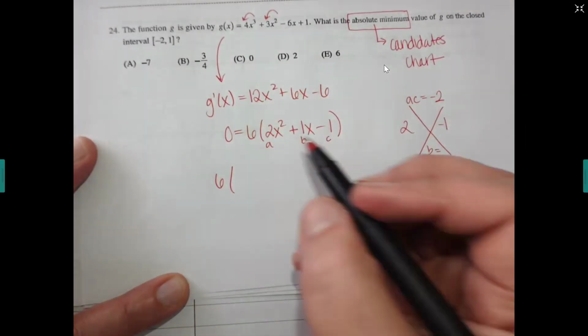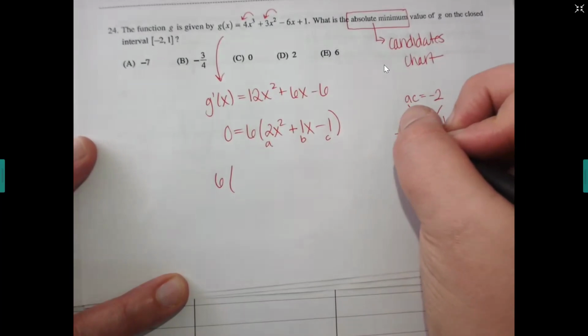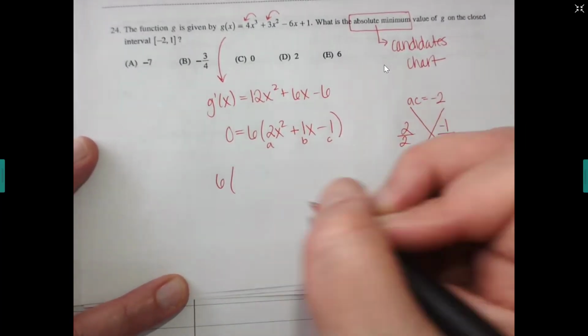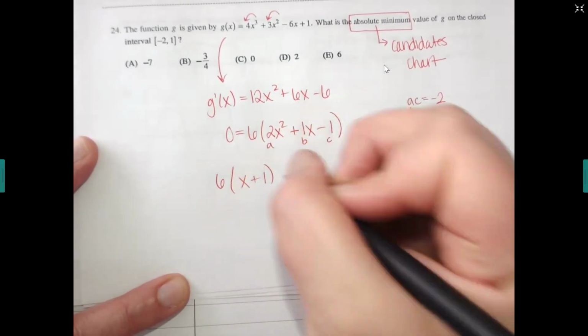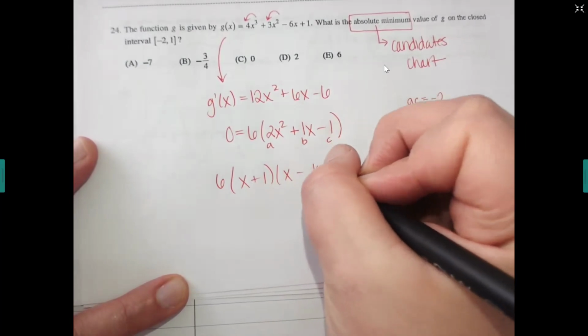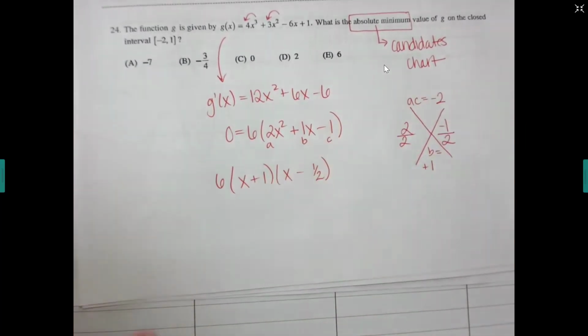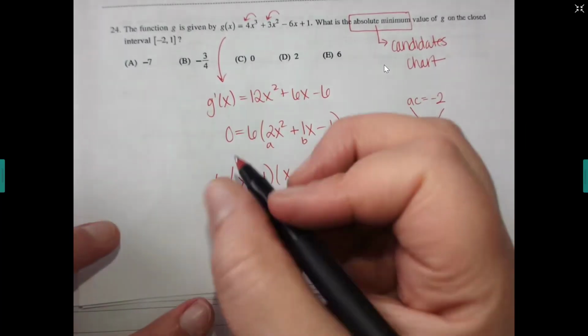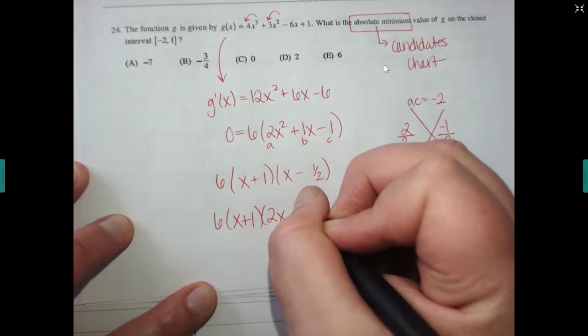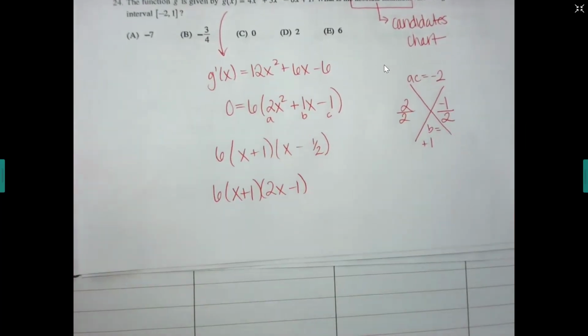So if this is an A, you divide by 2. 2 divided by 2 gives me what here? X plus 1. And then this would be an X minus a half. And then do you remember, if you can't divide it, you slide it. That was like the little trick that I did in algebra 2. So that'd go to a 2x minus 1.